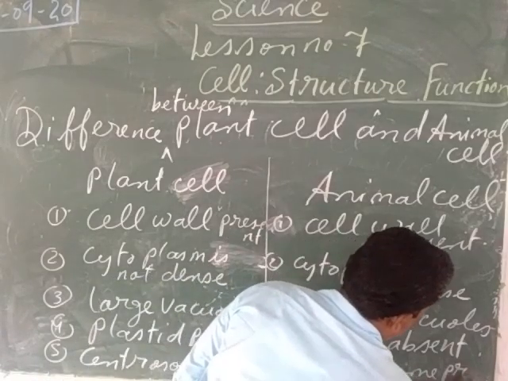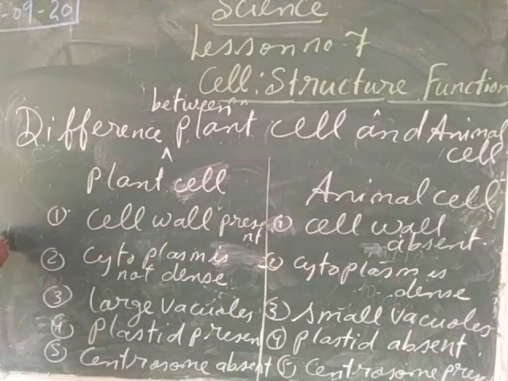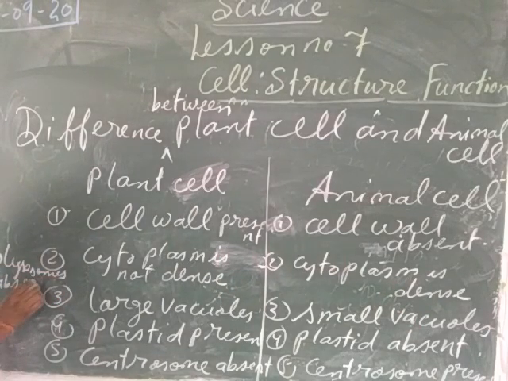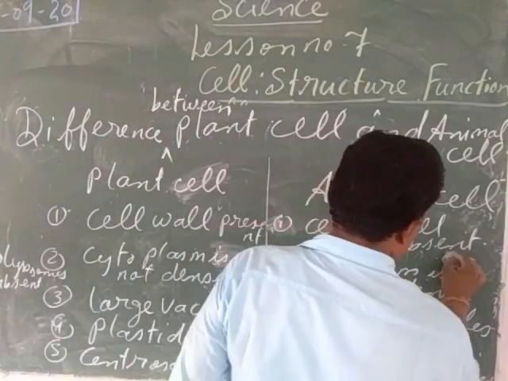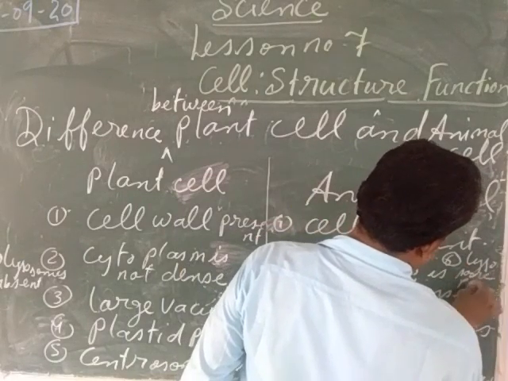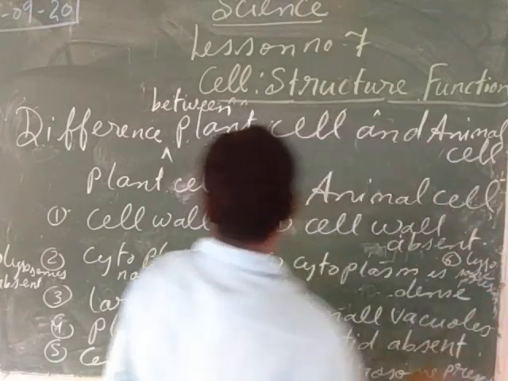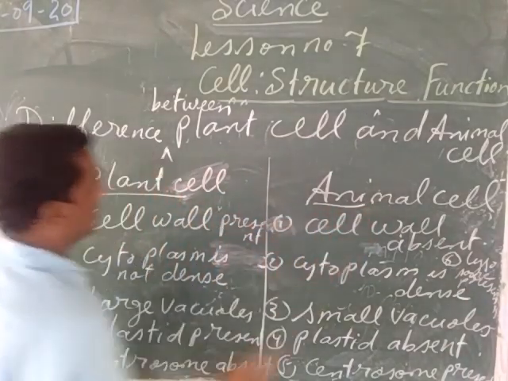Centrosome present. Centrosome is being present. Here we have the sixth one, lysosomes. Lysosomes absent. Here lysosomes present. So my child, like this the plant cell and animal cells are different from one another.